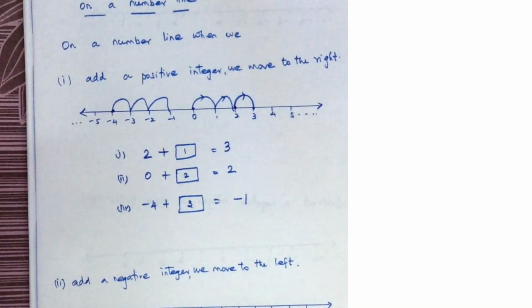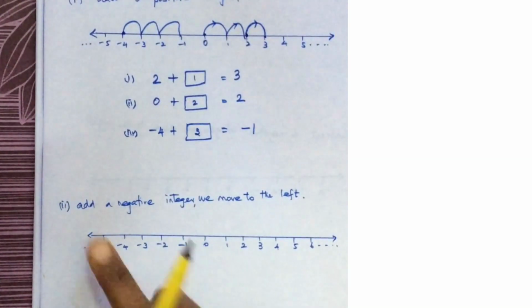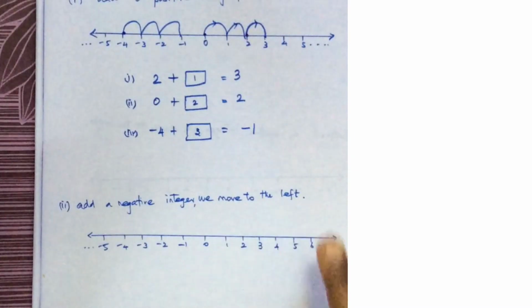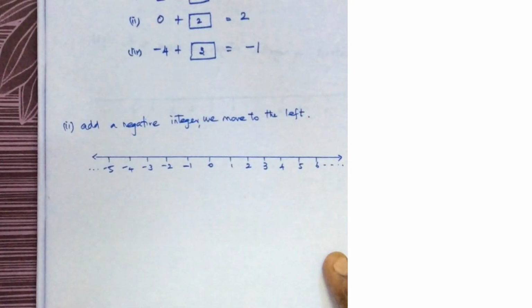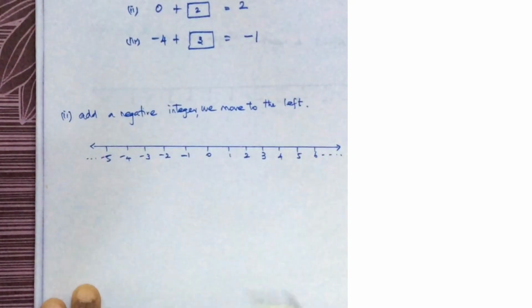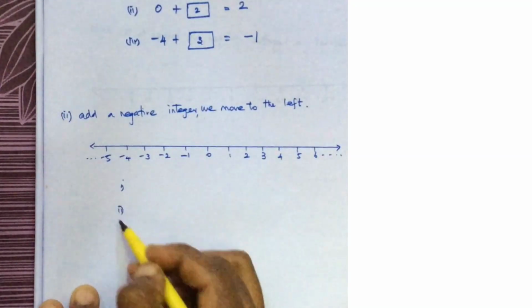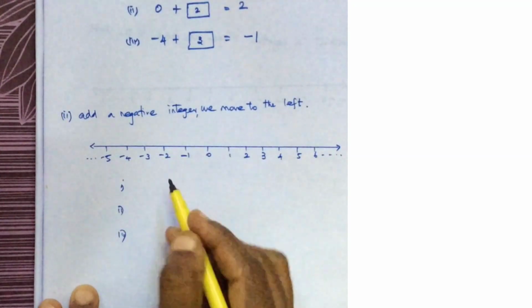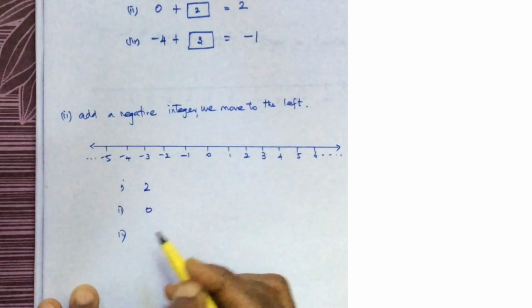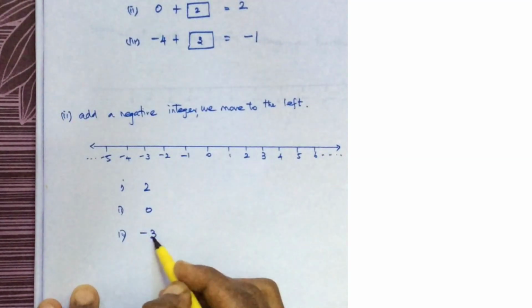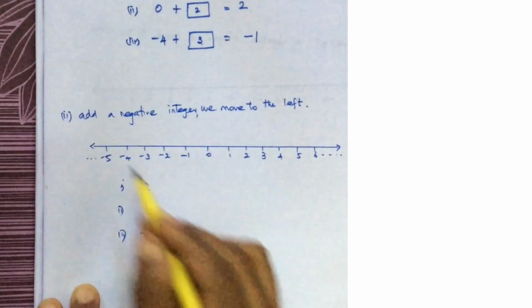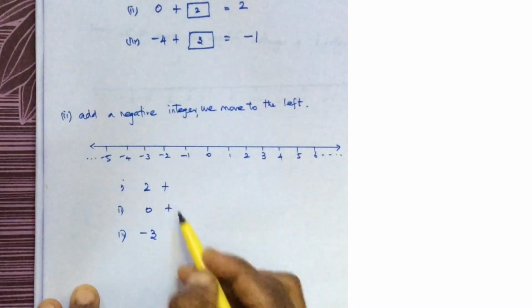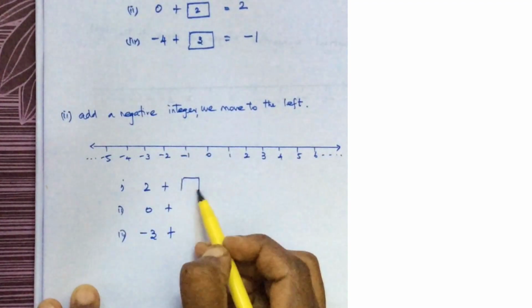The next case we will see: add a negative integer, we move to the left. Similarly, I am going to take 3 examples here. First, let me take a positive number, 0 and a negative number. To this, I am going to add a negative integer.